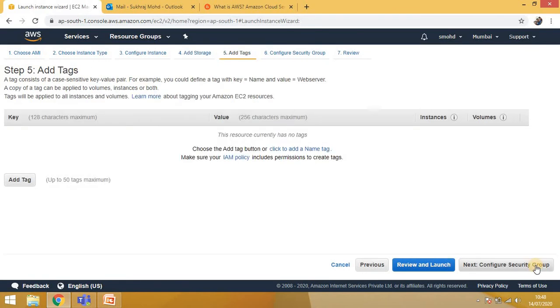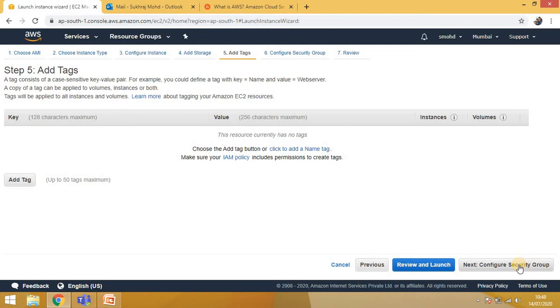Then click on next, add tags. Tags are for grouping. Suppose I give a key and value like Mumbai 1, Mumbai 2, Mumbai 3, or I provide the value like Mumbai for all those instances which I am creating inside the Mumbai region, right? This is for management. Like if I want to list all the EC2s which are created under the Mumbai region, using the tags we can maintain that. I will not add any tag.